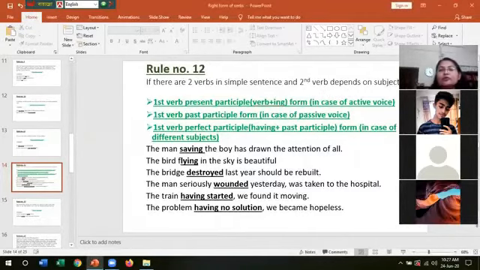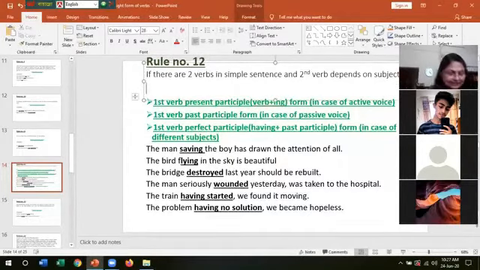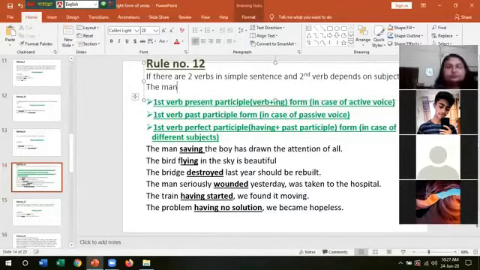Okay, I'm writing a sentence first. I have written a sentence.